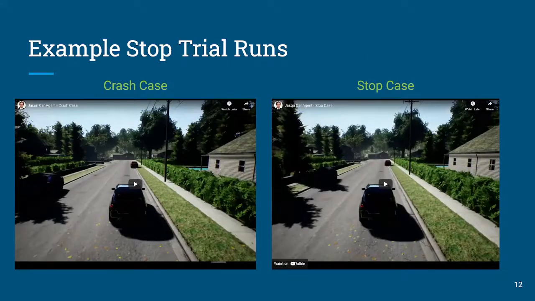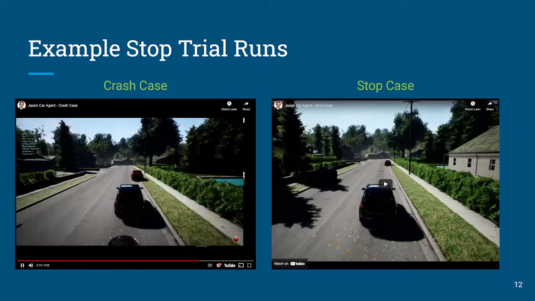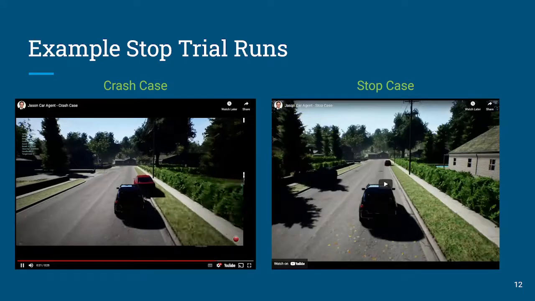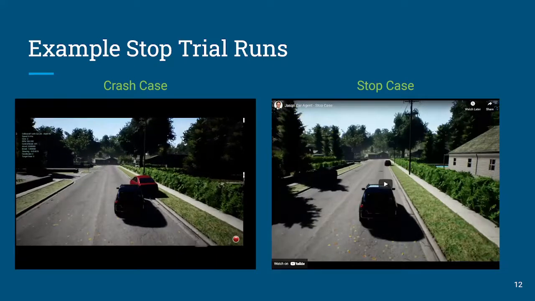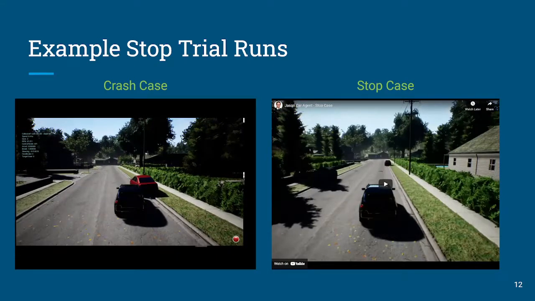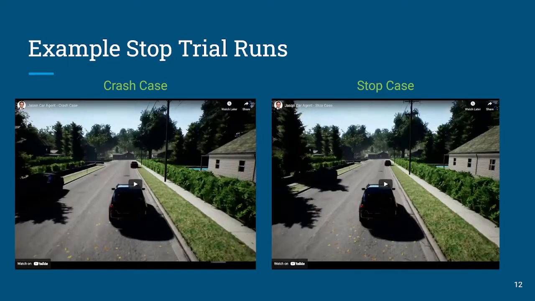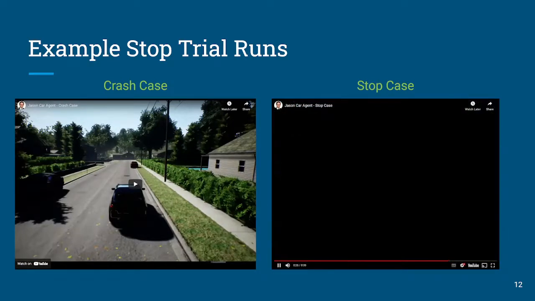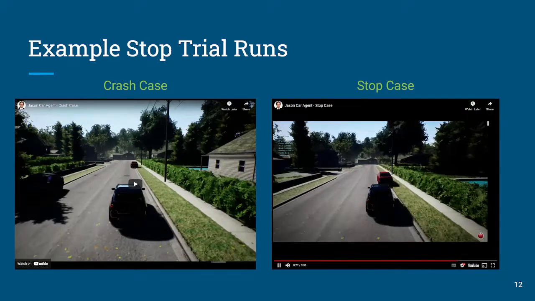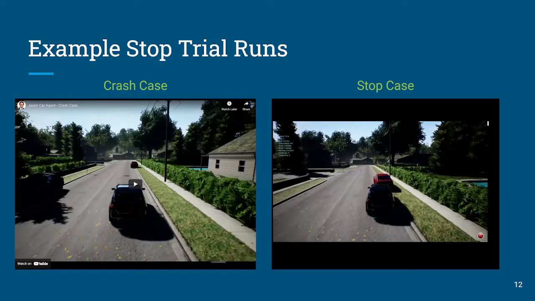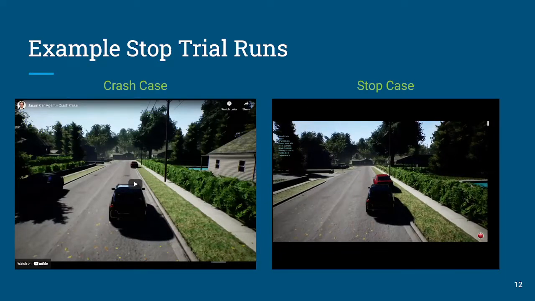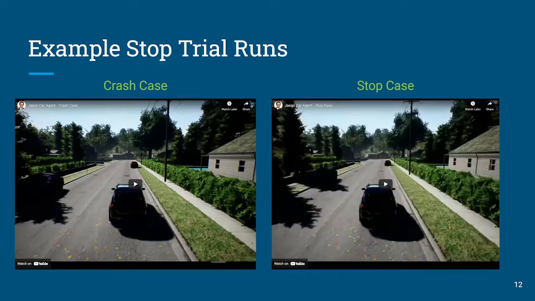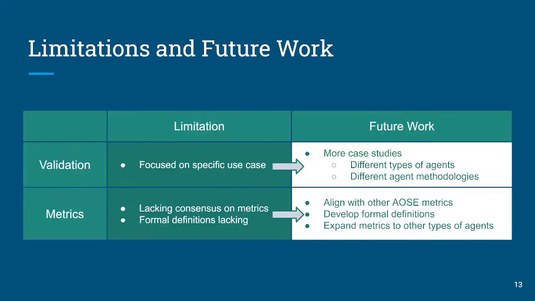And if we want to see this in terms of what crashes look like, well, here it is. Here on the left is our car crashing because it didn't have enough time to make the decision to stop. And if we look on the right, here's an example of the car managing to hit the brakes in time and stop prior to colliding with that car parked down the street.